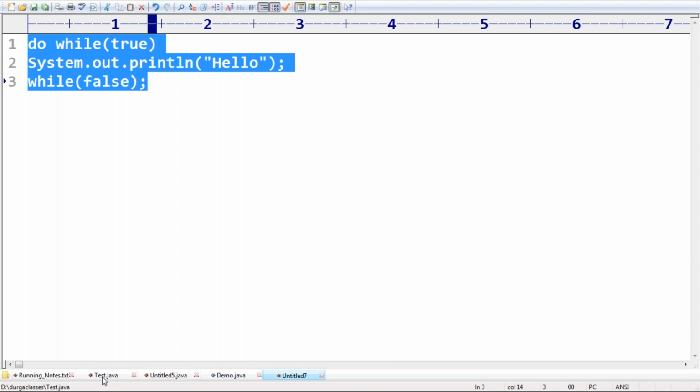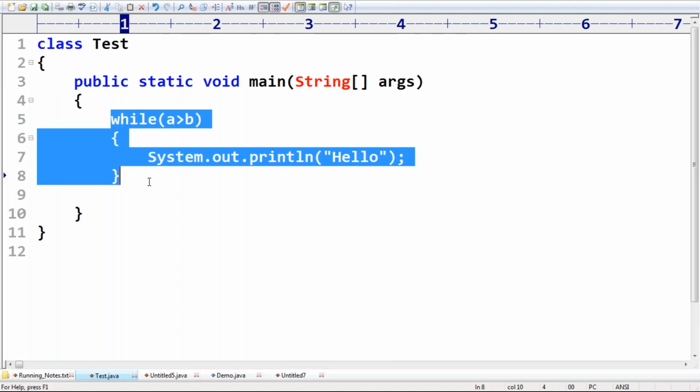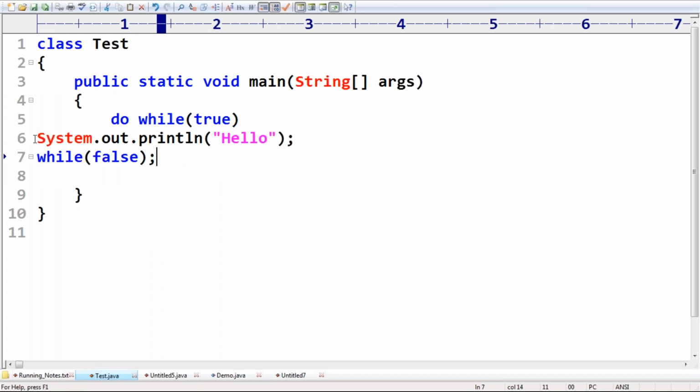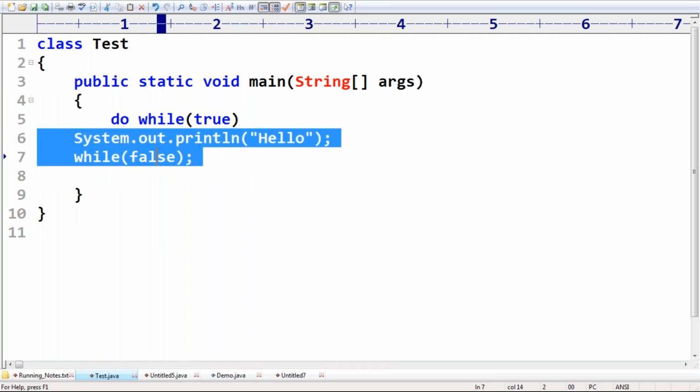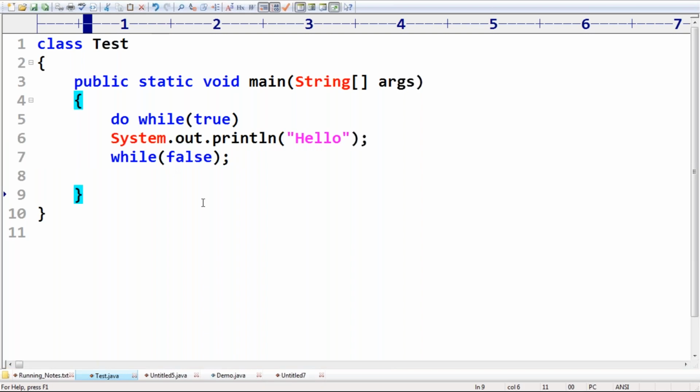Can you please consider the following code? What is the output you are going to get?